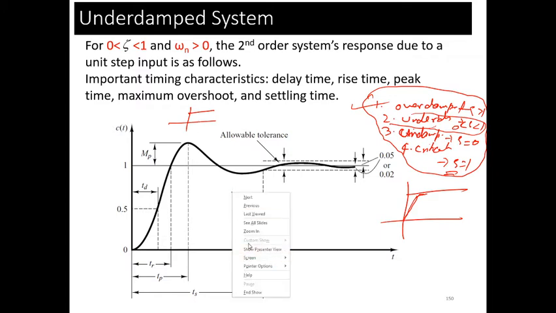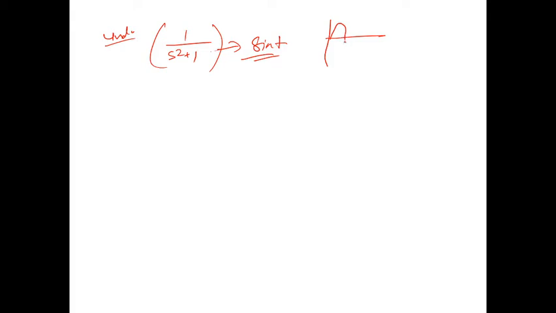let's say we have two different types of systems. Let's say we have the undamped system, s square plus 1. Do you agree, is this an underdamped, undamped, critically damped or overdamped system? Undamped. So when you find the Laplace inverse of this transfer function, you will get sin t, and that is undamped. There is no damping.